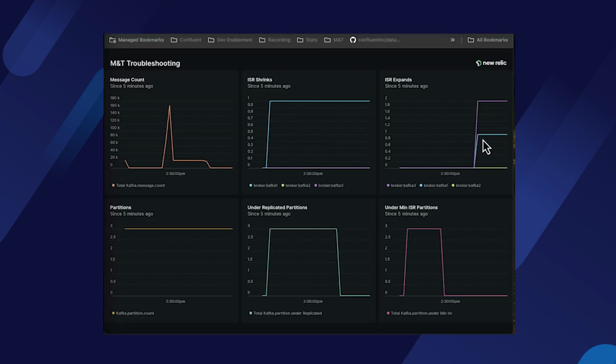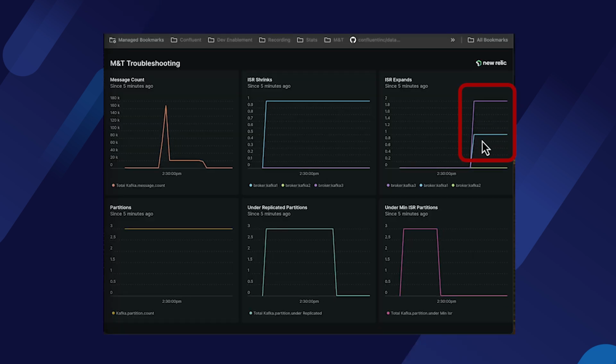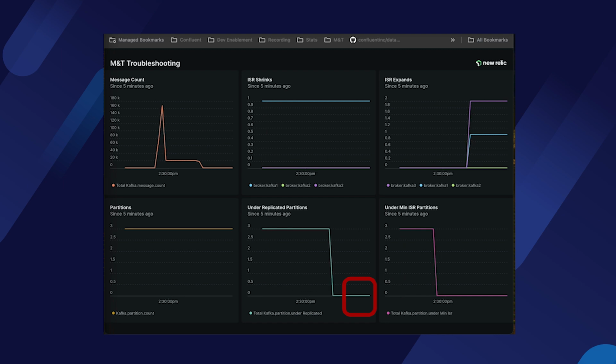Back on our dashboard, you'll see that the number of expands is up, and that means we've increased our ISRs back to 3. Under min ISR partitions are back down to 0, under replicated partitions also back down to 0. We are now in a healthy state.